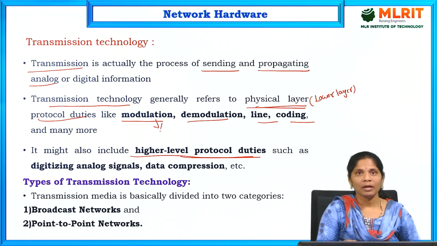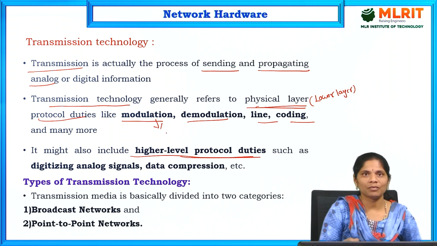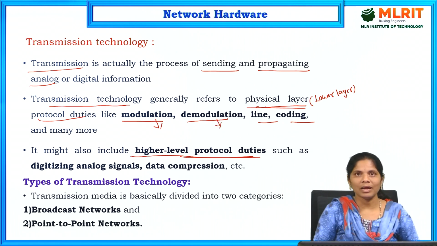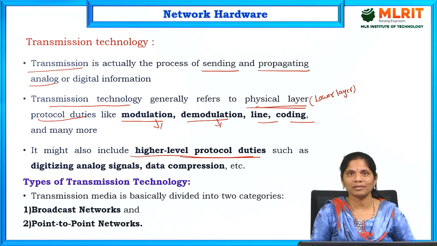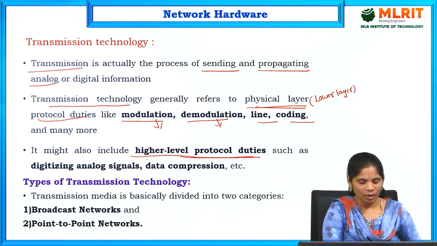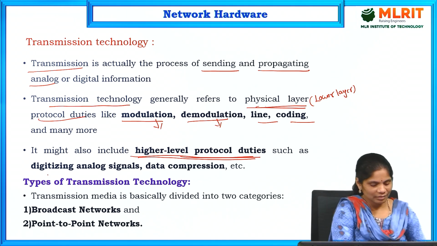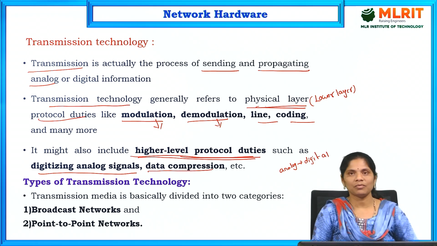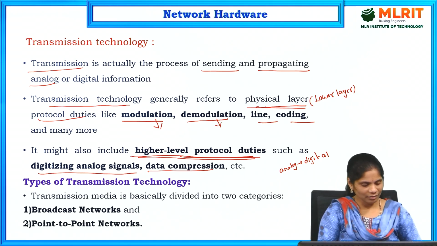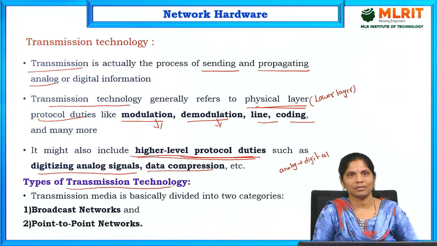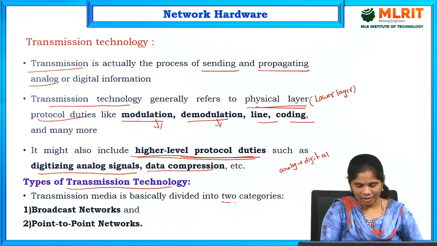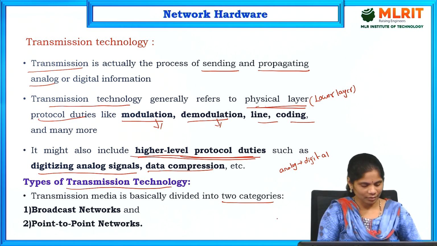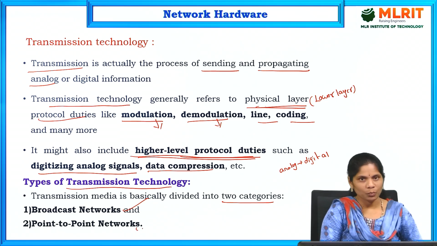Modulation is encoding the signal into the transmitted form, and demodulation is extracting the information from the transmitted signal. Higher level protocol duties are digitizing the analog signals, meaning converting analog signal to digital signal, and data compression. These are examples of higher level protocol duties. Next, what are the different types of transmission technology? It can be classified into 2 categories: broadcast networks and point-to-point networks.